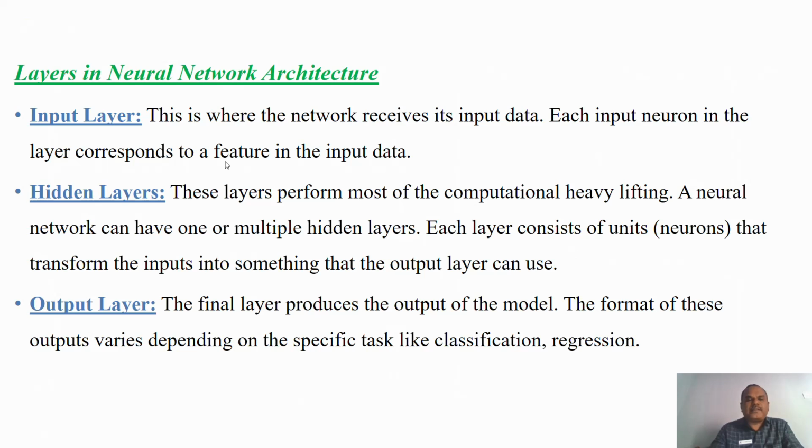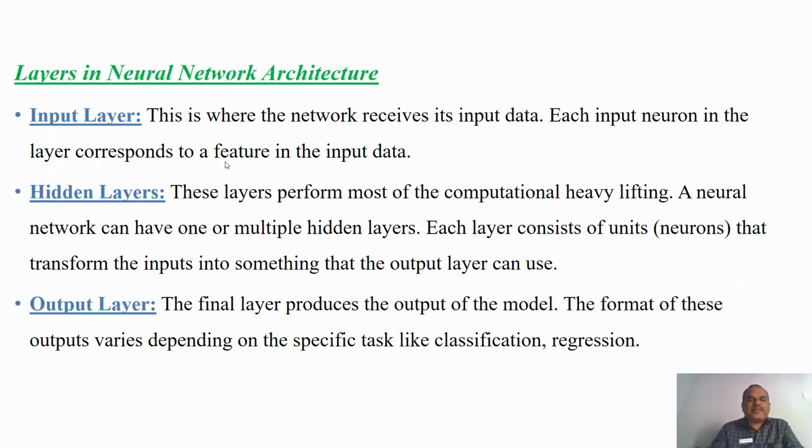These hidden layers, which do the heavy lifting, consist of units, meaning many neurons, that transform the data inputs into something the output layer can use. That is the second one, the hidden layer.